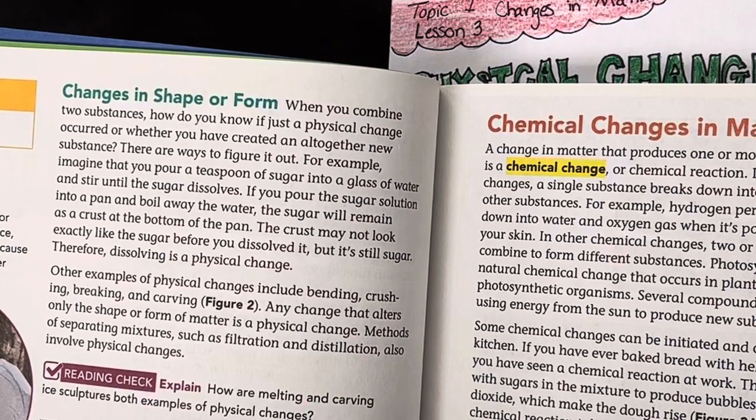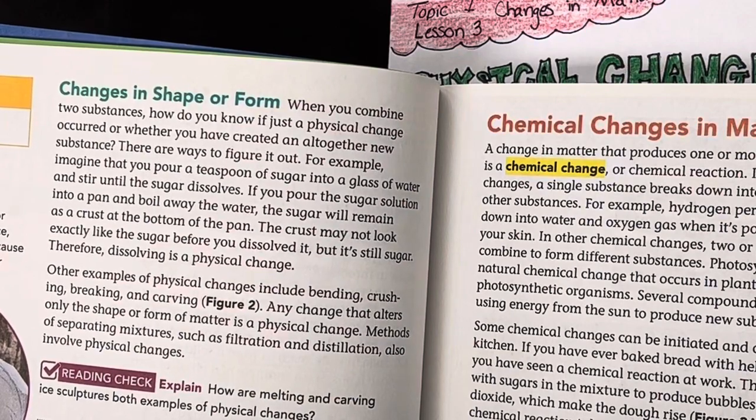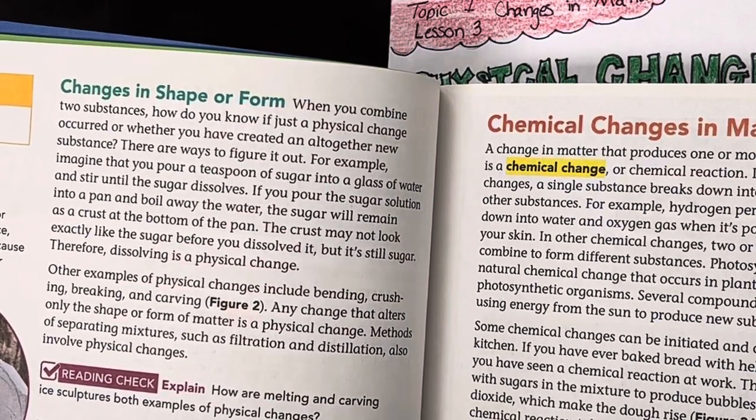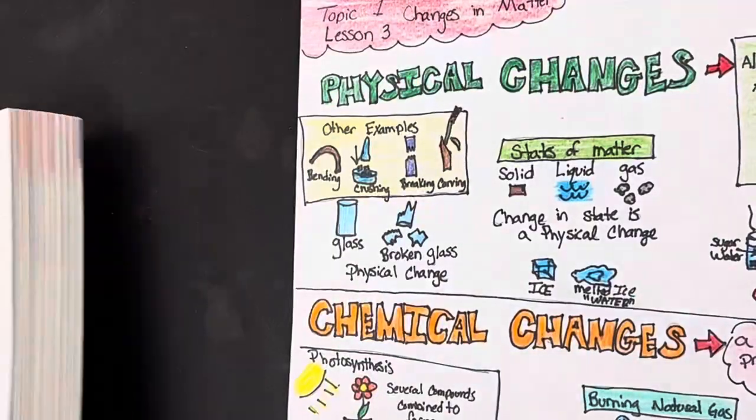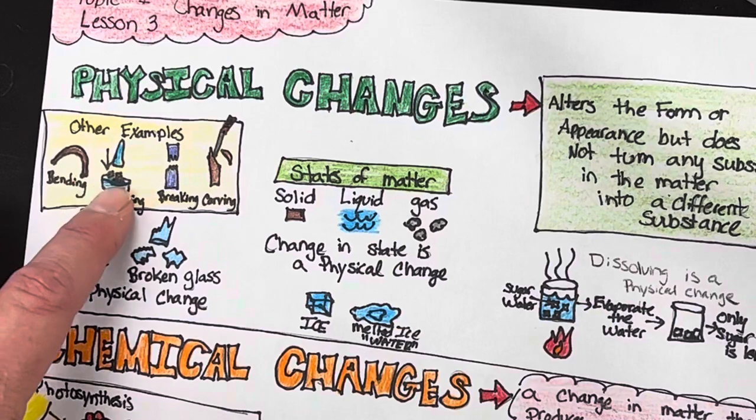Any change that alters only the shape or form of matter is a physical change. Methods of separating mixtures such as filtration and distillation also involve physical changes. Okay, so that's where I drew on here other examples.